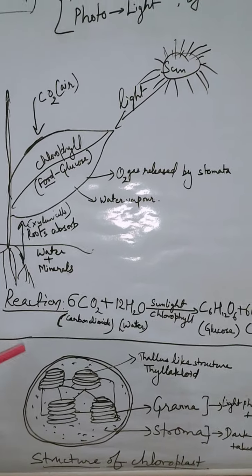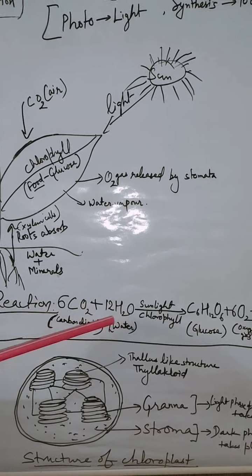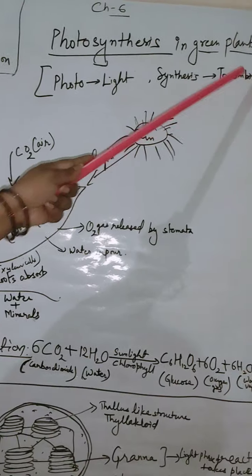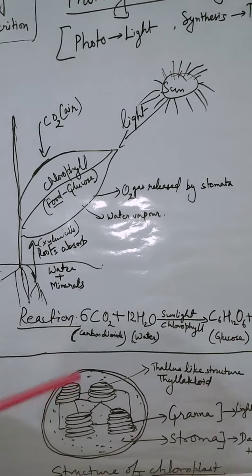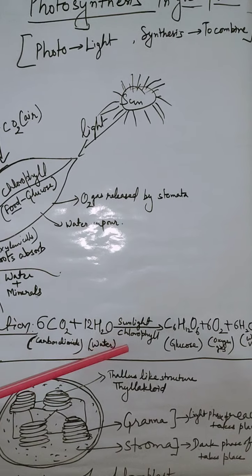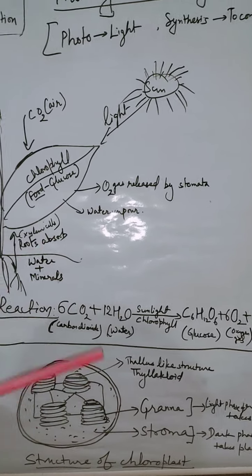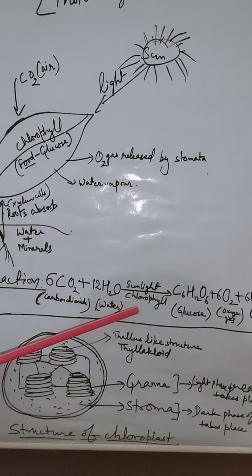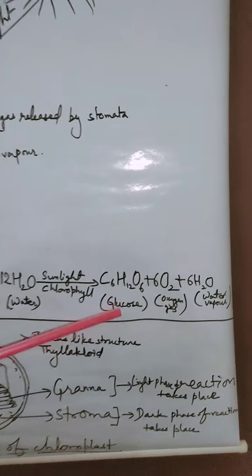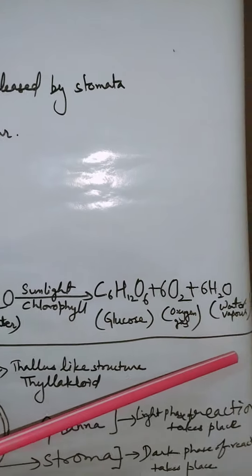As per the definition, carbon dioxide and water molecules are synthesized, meaning combined, in the presence of sunlight, photo. And since we are saying green plant, it is chlorophyll. And they make glucose, the food material, and release oxygen gas and water in vapor form.